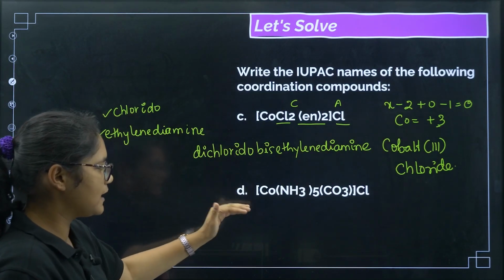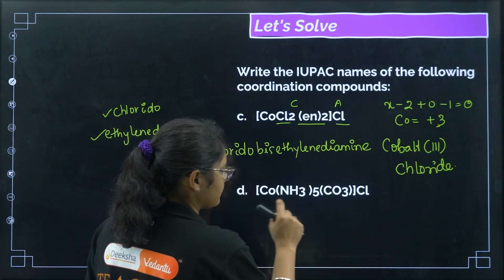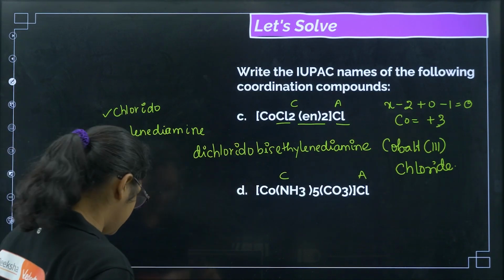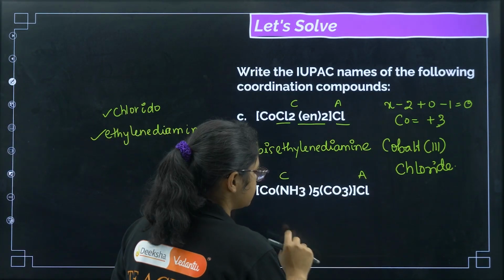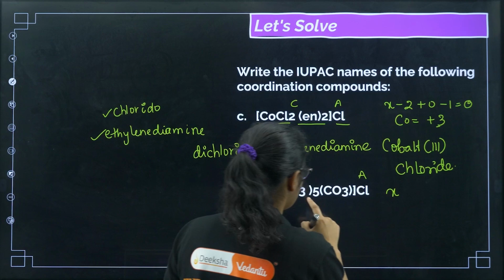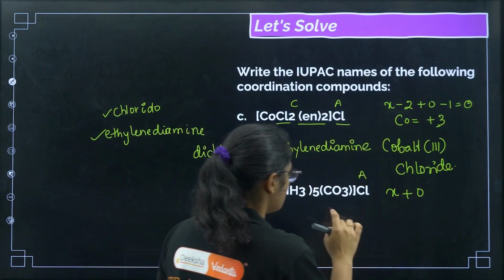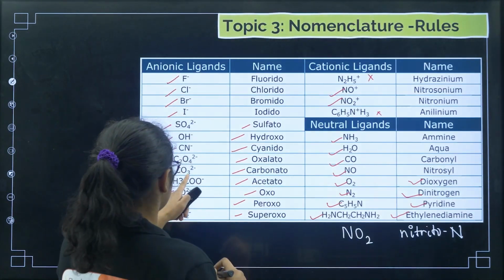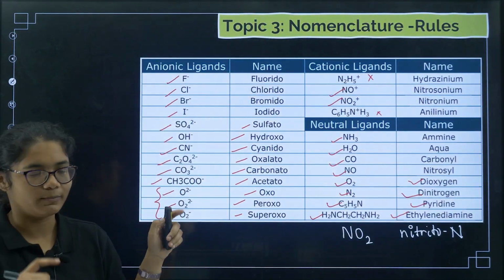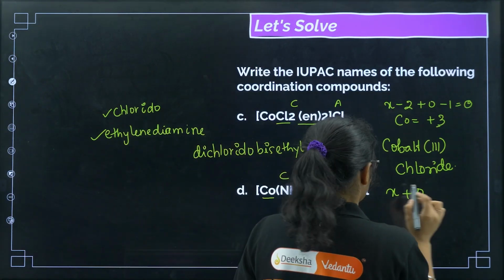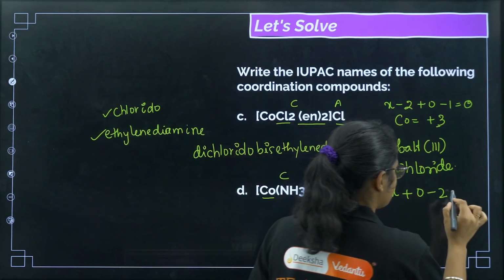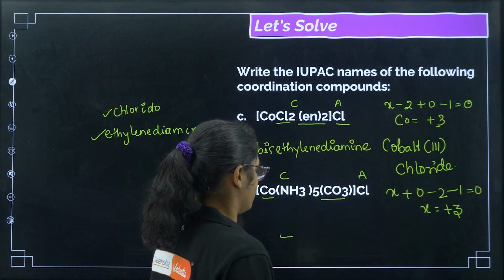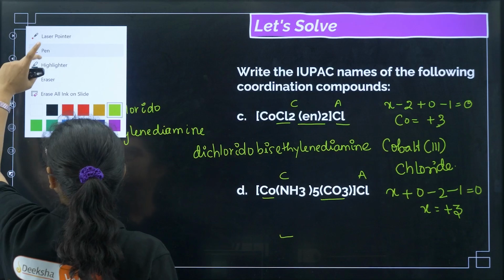So in this way we can get the name of this particular compound. Now let us write an example for this one. If you see again here, this is the cation and this is the anion. What are the ligands present? First let us calculate the oxidation state. Let the cobalt oxidation state be X, NH3 is a neutral ligand, so 0. Carbonate is 2-, CO3 2-. Then chlorine is -1, the sum is equal to 0, so X is equal to +3.